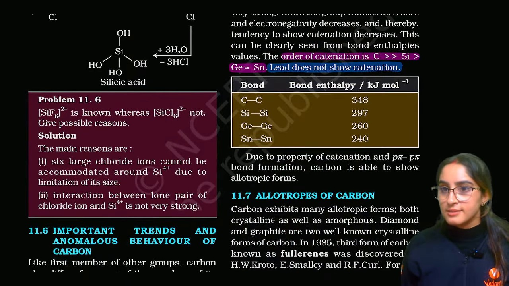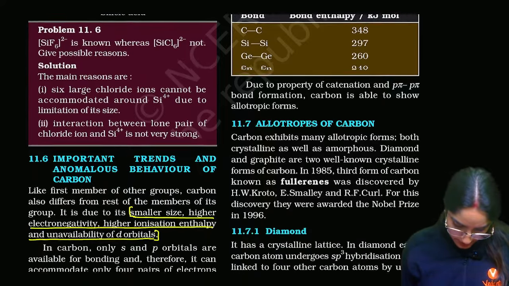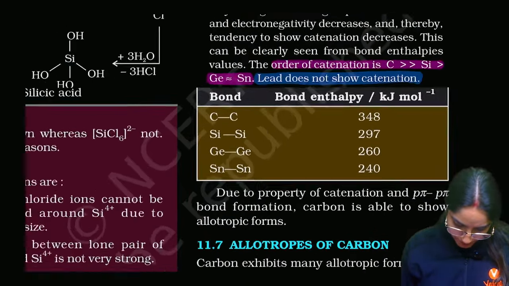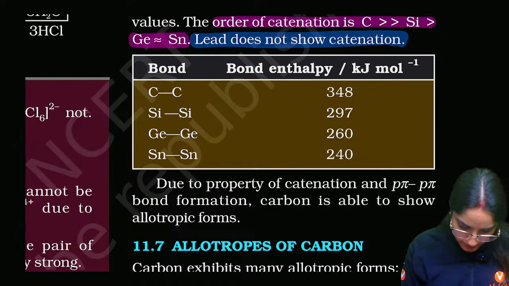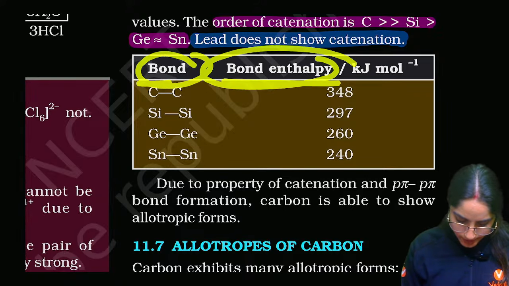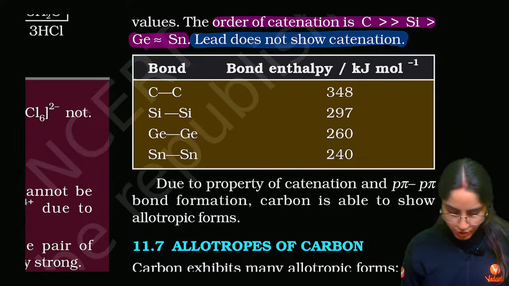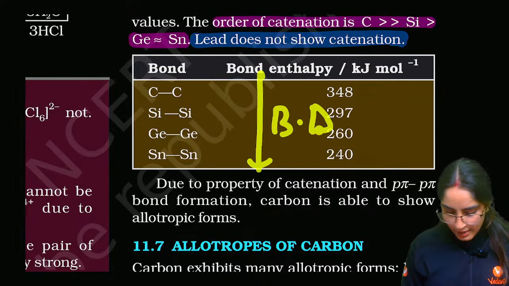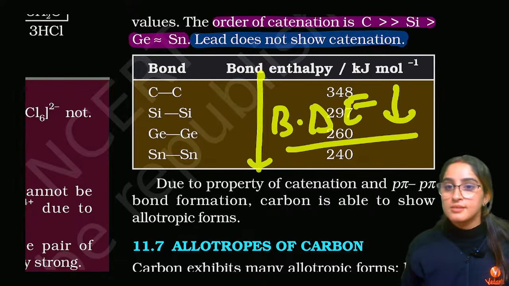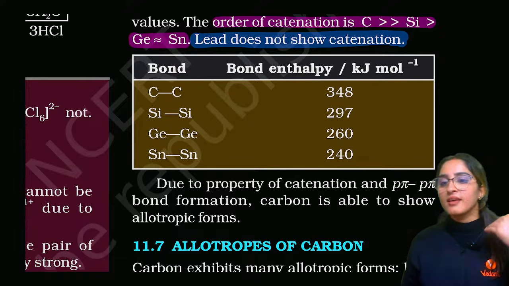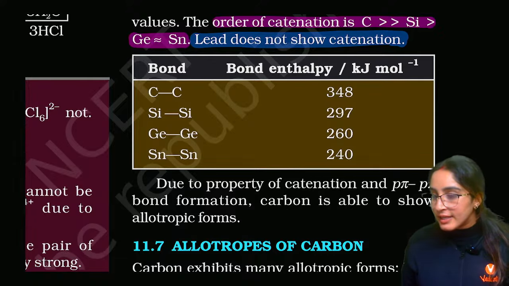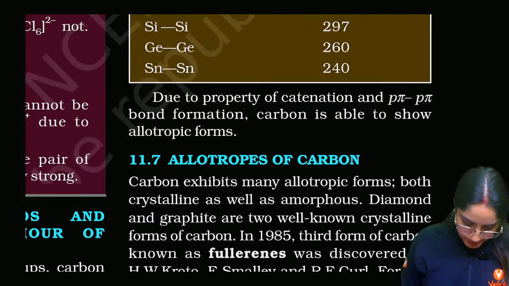Now, what about the next thing? This is bond enthalpy, right? Now, bond enthalpies here. Let's discuss that. Bond enthalpy: carbon-carbon very high, then it decreases, decreases, decreases. So down the group, the bond dissociation enthalpy decreases because the size increases and electronegativity decreases. That is the reason, right?